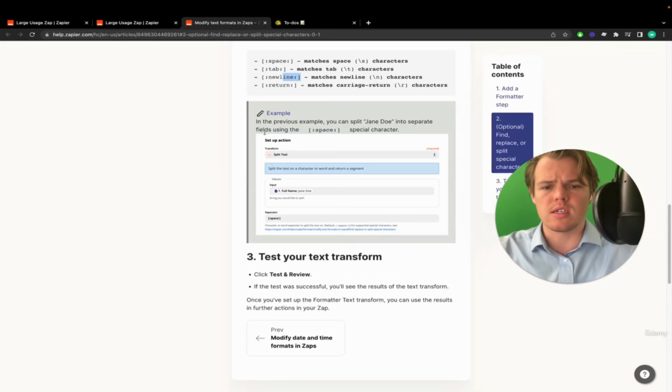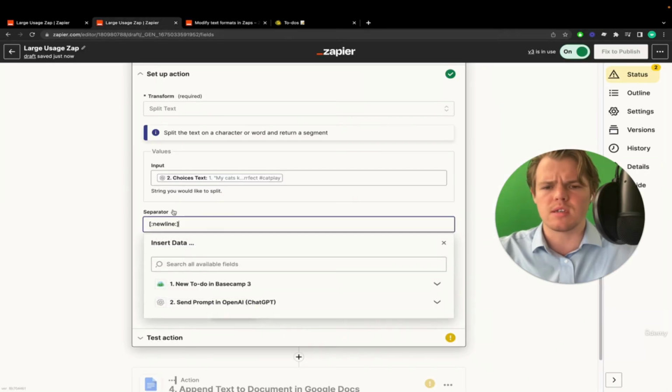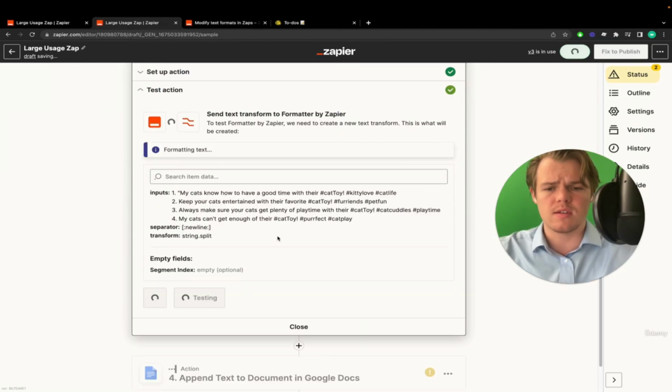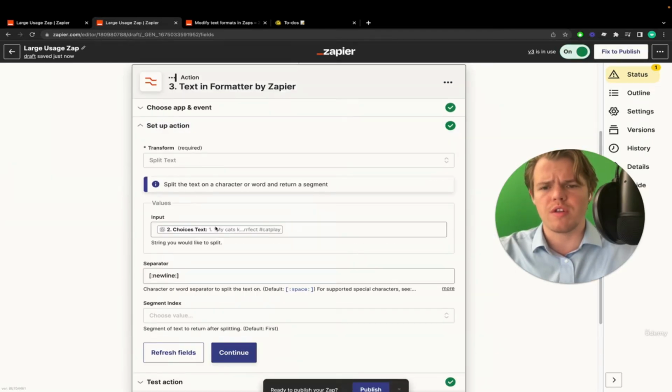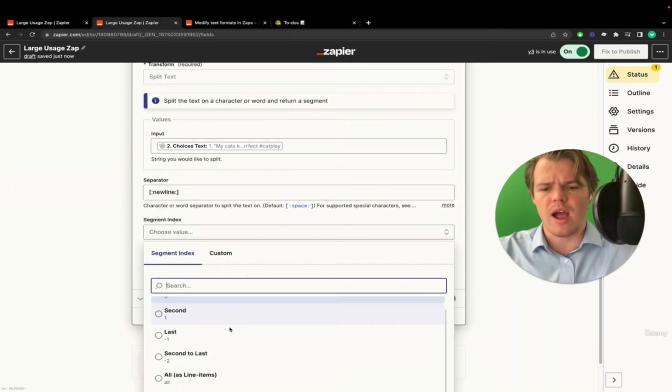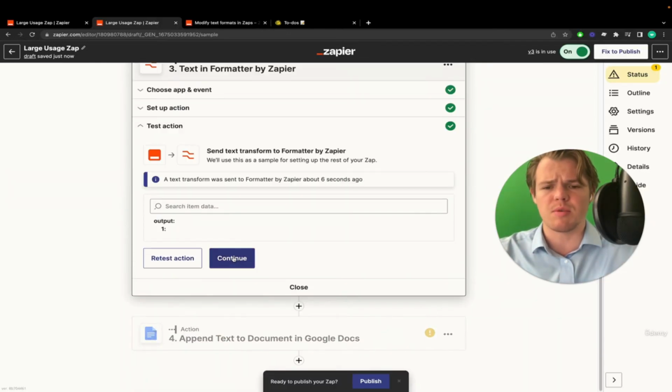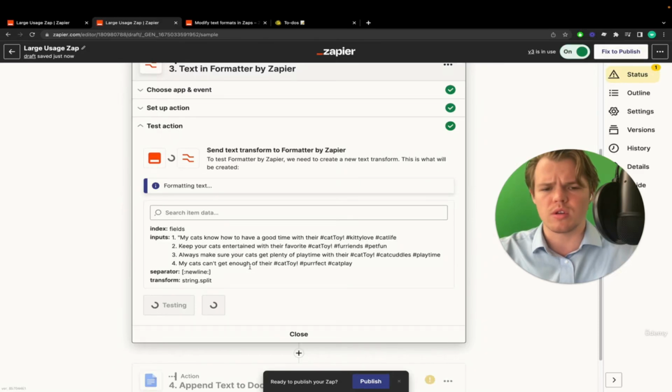And then it'll give you a little bit more description of what you want to do. So in this context, we may want to use the new line, because it's already separated by a line, if that makes sense, like how it was structured, 1, 2, 3, 4. And then essentially we can test this. And one other thing I forgot to do here is we want to tell it how to separate it. So we're going to do all separate fields so we get separate data points. So I'm going to retest this real quick.